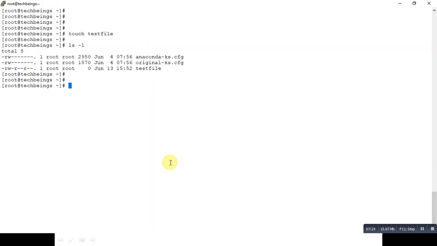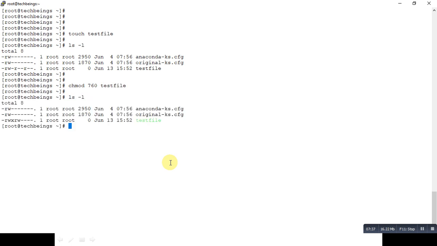We can also do that on our file. If I chmod 760, if I use this number on our test file, then let's check. So if you can see, the result is the same: rwx, rw-, and then ---.